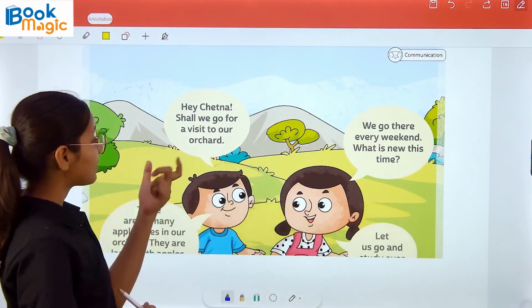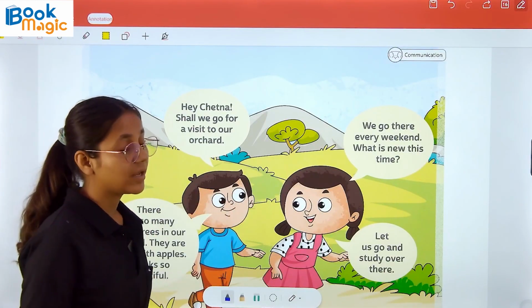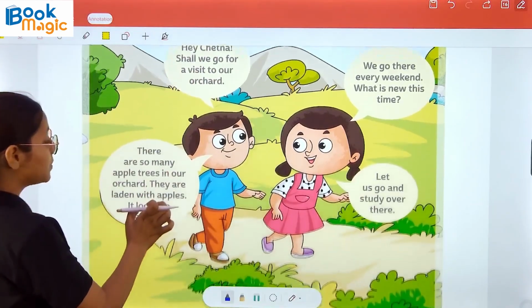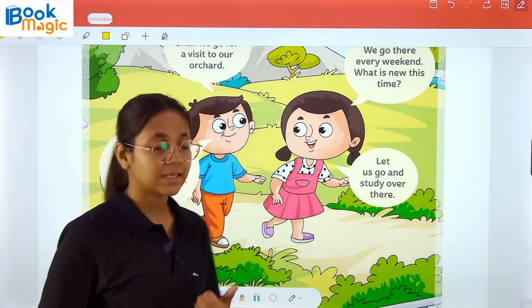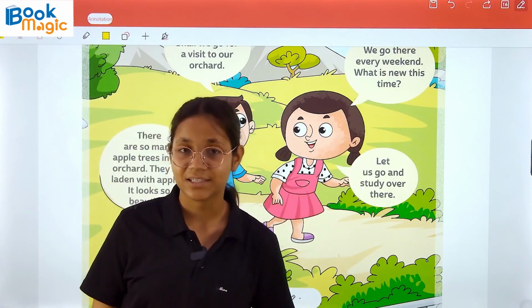Hey Chetna, shall we go for a visit to our orchard? We go there every weekend. What's new this time? There are so many apple trees in our orchard. They are laden with apples. It looks so beautiful. Let us go and study over there.